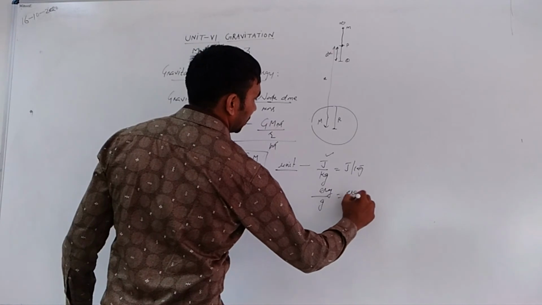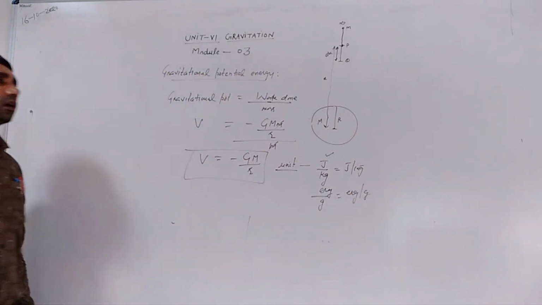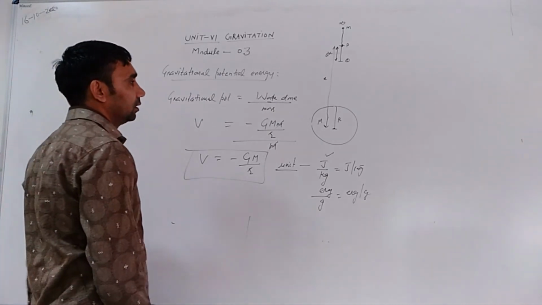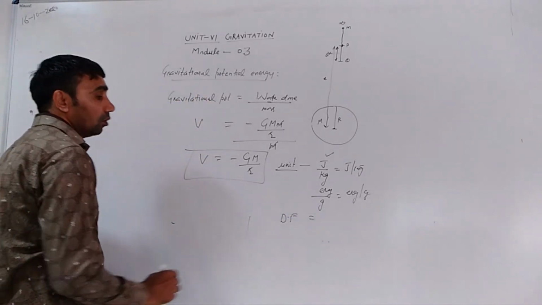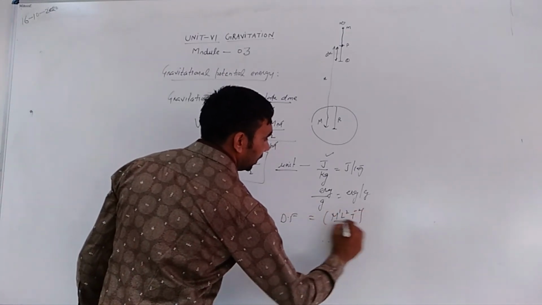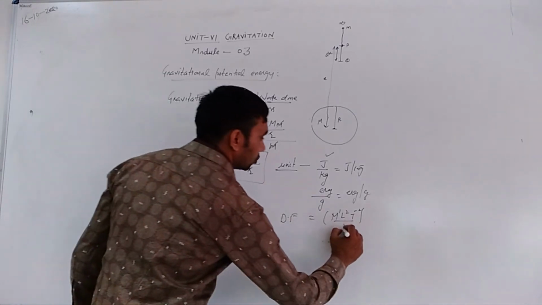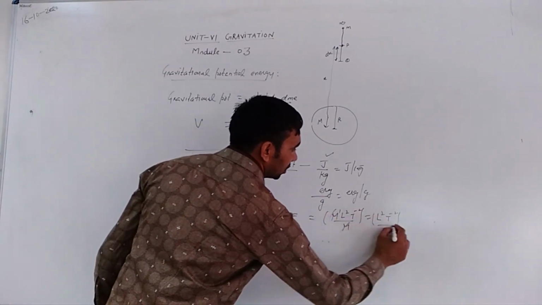So erg per gram. Dimensions of gravitational potential: the dimensional formula of work done, M1 L2 T minus 2, divided by M, the mass of the body, that is L2 T minus 2.